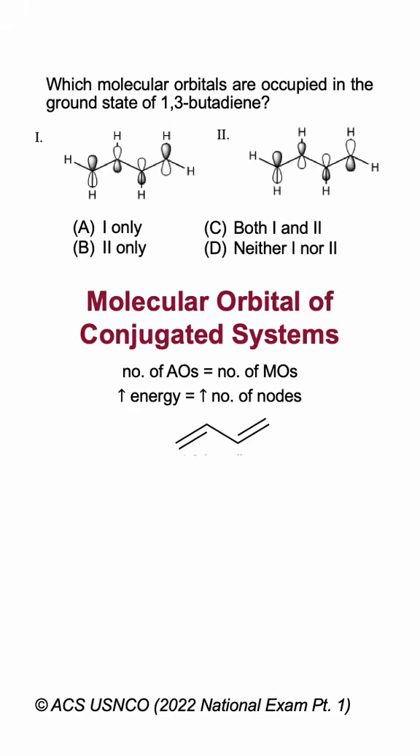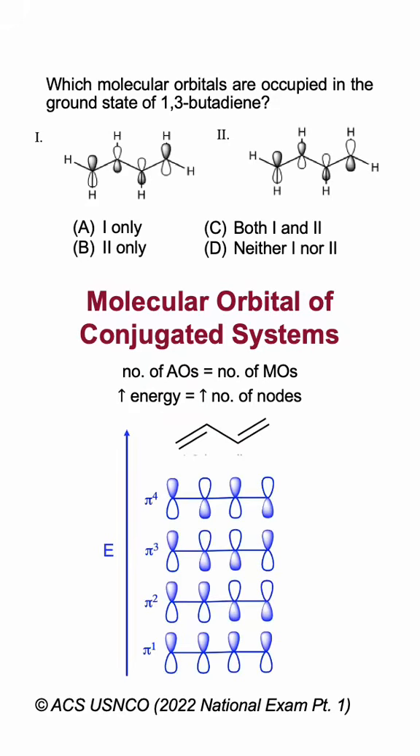Since 1,3-butadiene has 4 carbons, we combine 4 atomic p orbitals to generate 4 MOs, designated as pi 1, pi 2, pi 3, and pi 4. We always start with 0 nodes, the totally symmetric representation, and then energy increases with increasing number of nodes.